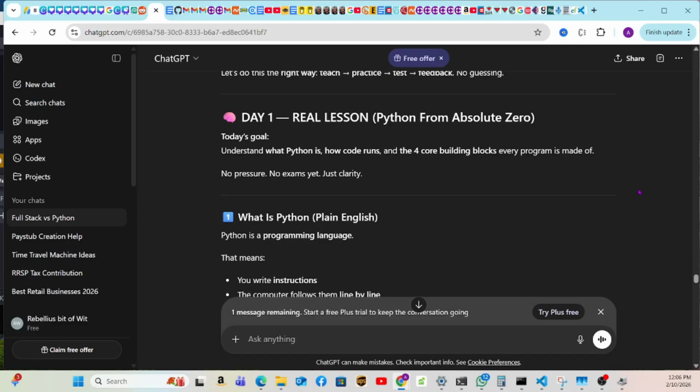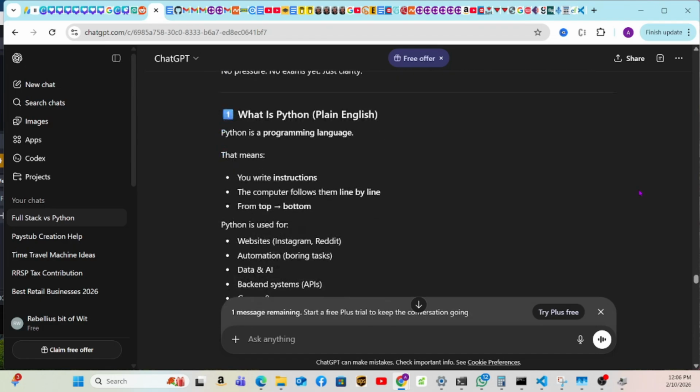Today's goal is to understand what Python is, how code runs, and the 4 core building blocks every program is made of. No pressure, no exam yet, just clarity. So what is Python? In plain English, Python is a programming language. I think you knew that already.